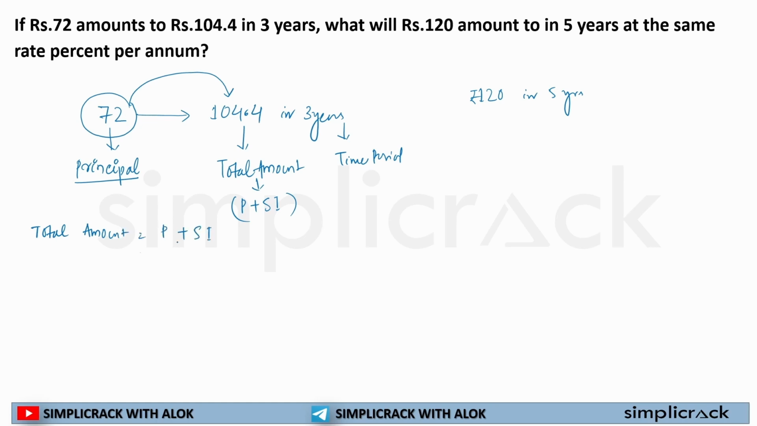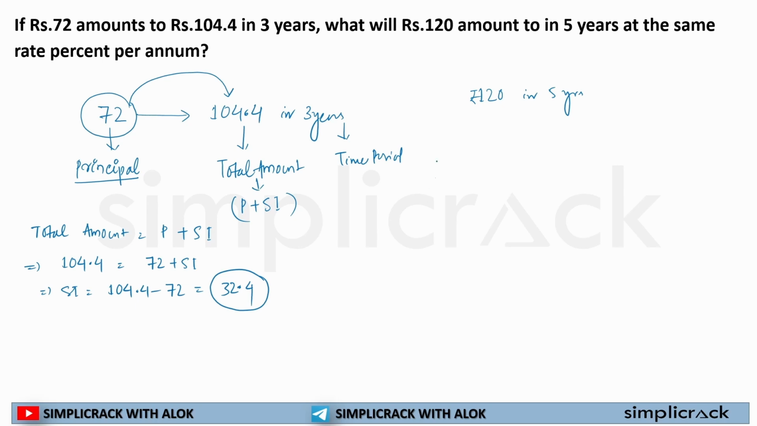principal plus simple interest. Now in this question, my total amount is 104.4. My principal is 72 rupees. SI is unknown. So can I write simple interest is equal to 104.4 minus 72? If I deduct my principal amount out of total amount, I will get my simple interest. So if I solve it, I will get 32.4 is my simple interest in 3 years.